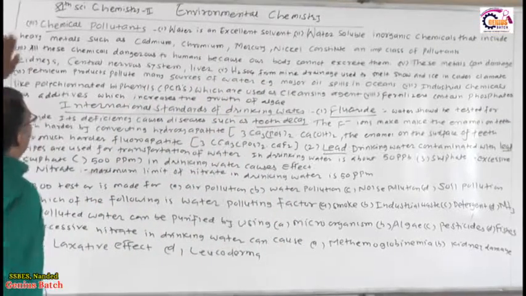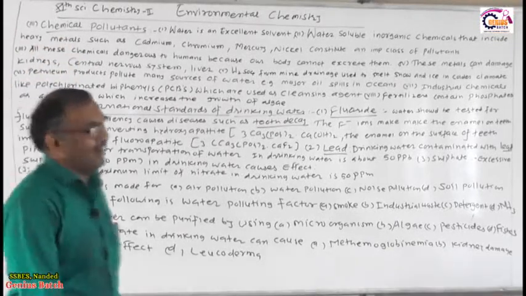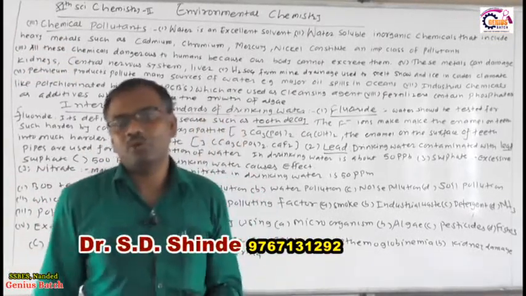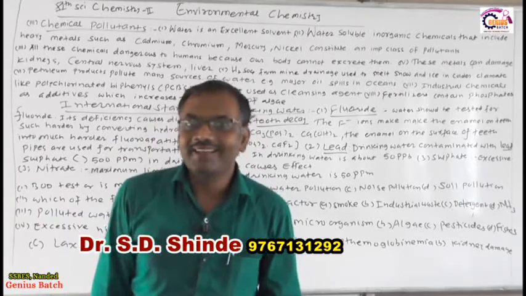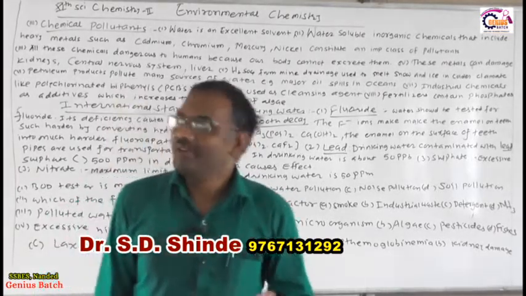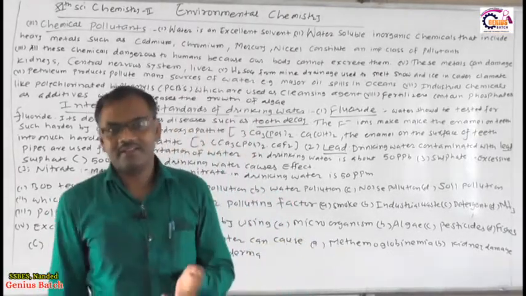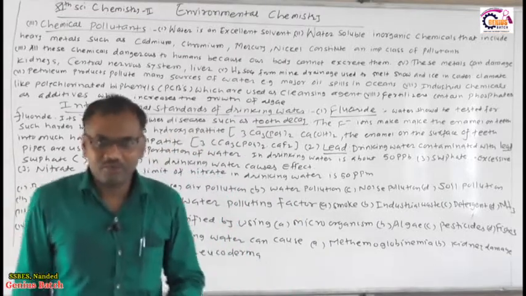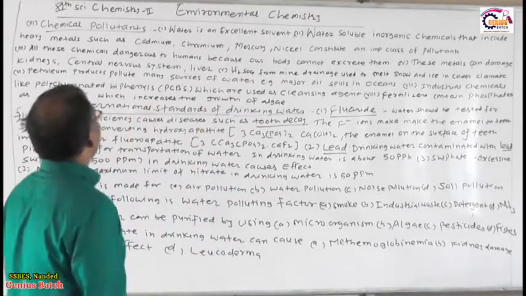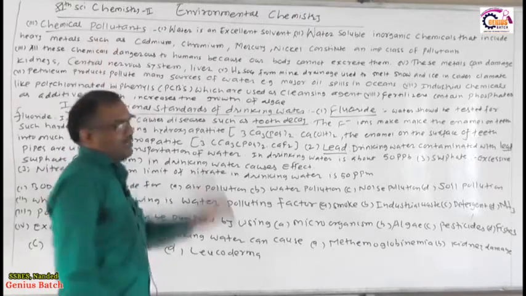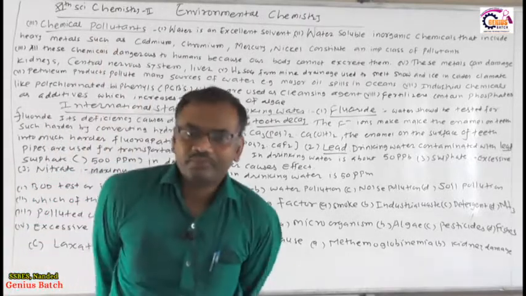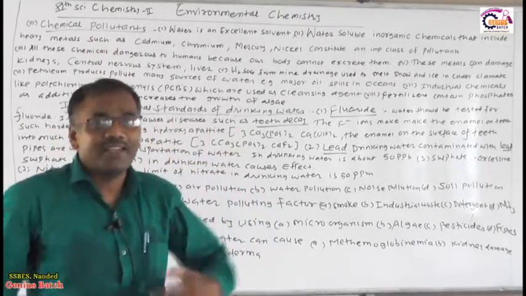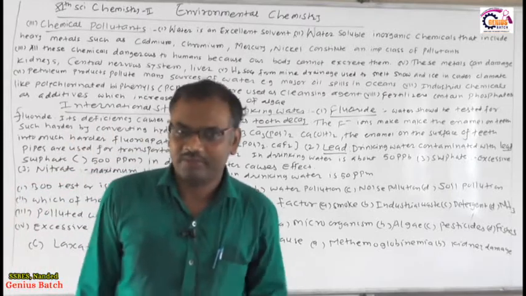We have completed up to water pollution, and in that, what are the materials that pollute the water? That is the chemical waste, which we have already studied. Then pathogens, that also we have already studied. So next is the chemical pollutant. What are the chemical pollutants which pollute the water?